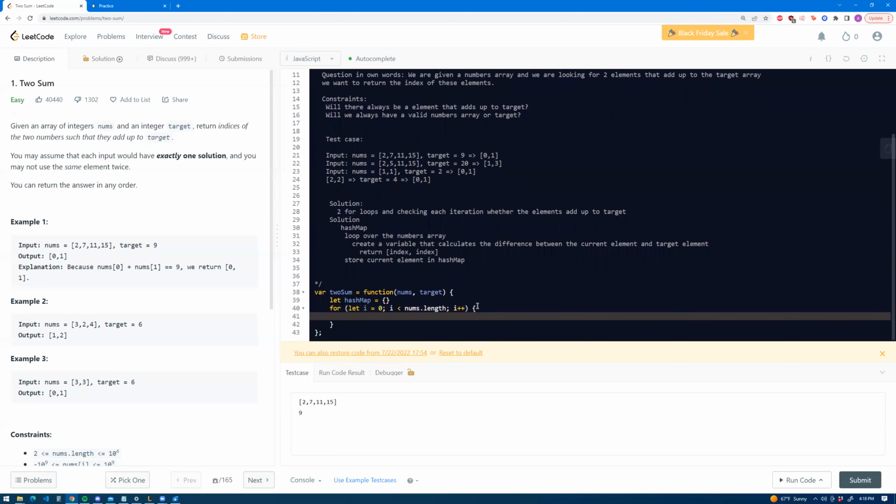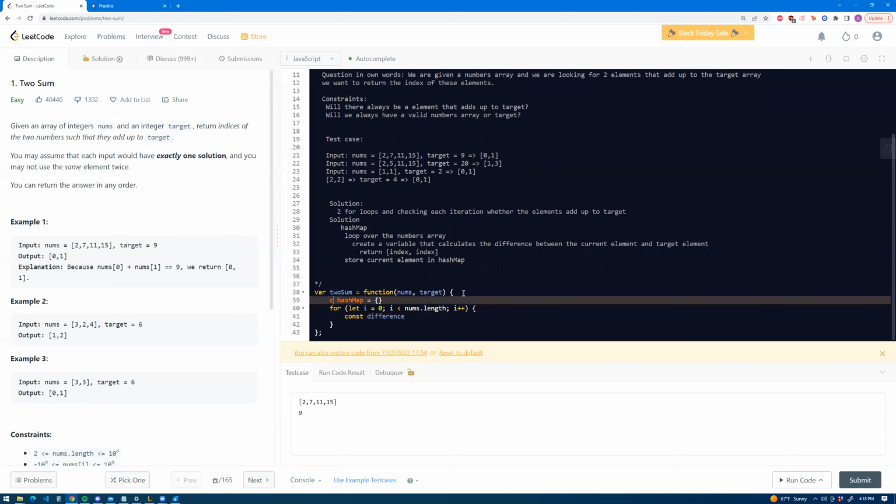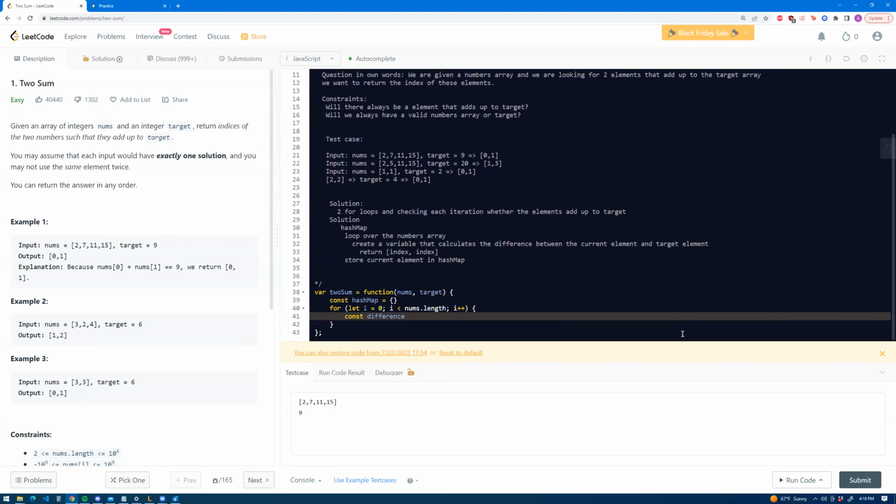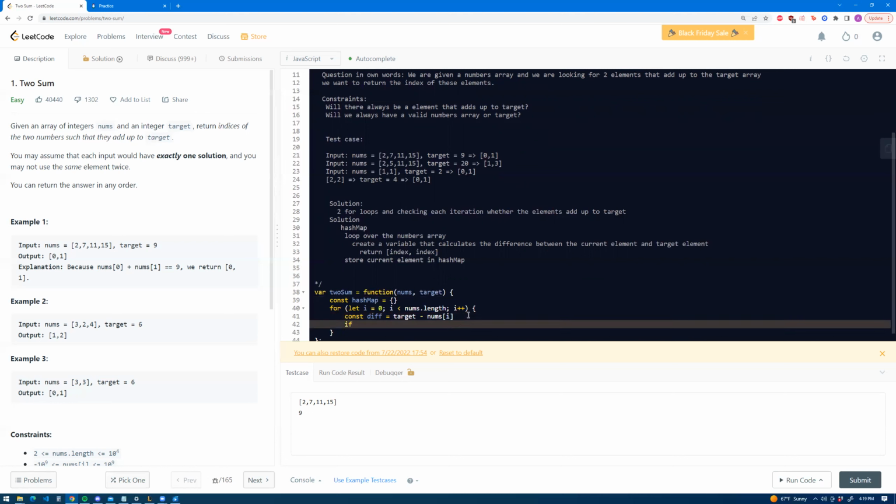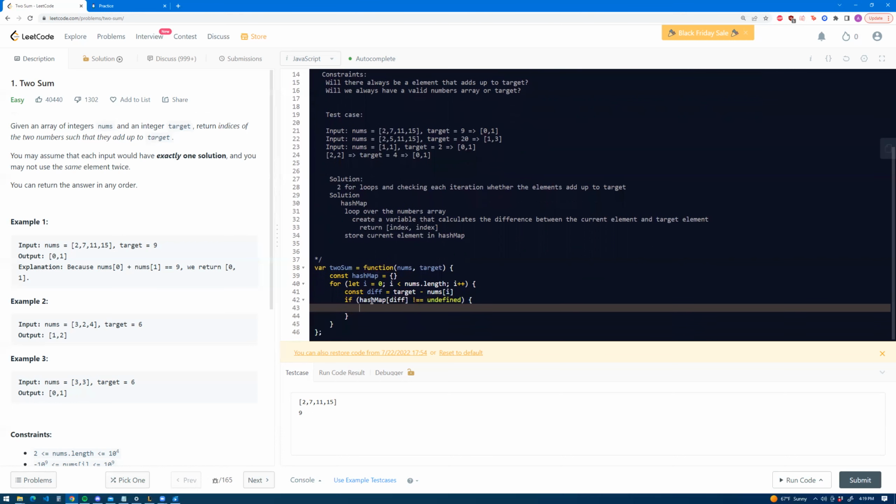All right, from here we want to create our variable that calculates the difference. So we'll do const difference, and let's make this a constant as well because we're not reassigning it. And let's abbreviate this to diff just to make it shorter. So we're gonna subtract target by nums[i], which is the current element. And here is where we do our check for the two elements. So we're gonna do if hashMap at diff is not equal to undefined, meaning that it's inside the hash map.